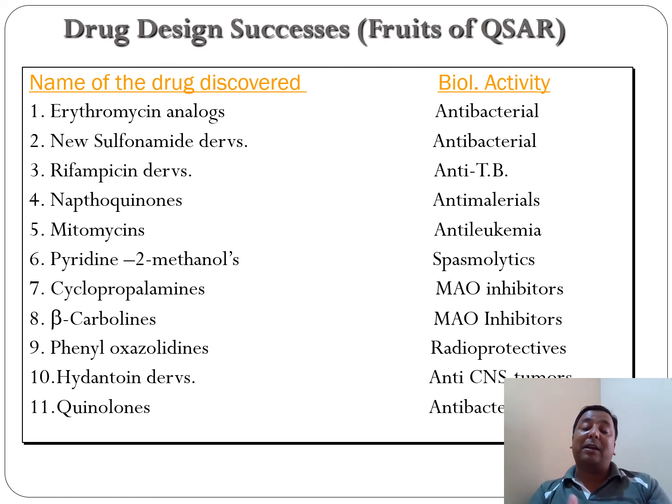In that server there are plenty of tools, like PROCHECK and WHAT_CHECK, which will deal with all these things, how your structure quality is. So once we deal with all these things, then only we can say that our structure is good. We can take these structures based on these responses, and we can use this structure for a particular disease.